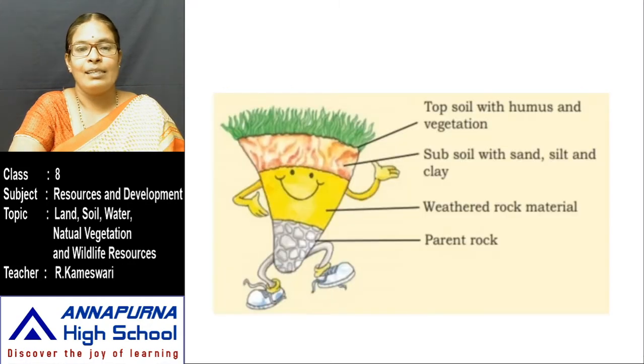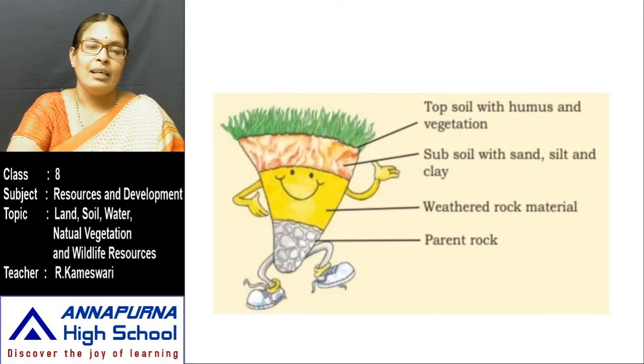How are soils formed? Here in your textbook this picture is given. See here, the top soil with humus and vegetation. We are all growing crops on the top of the soil, this area. The bottom layer of the soil, the subsoil, has sand, silt and clay.